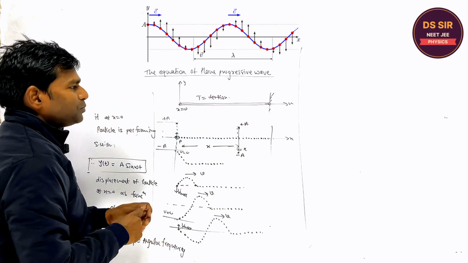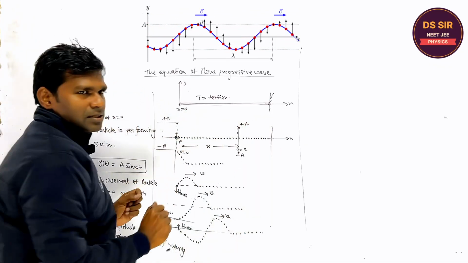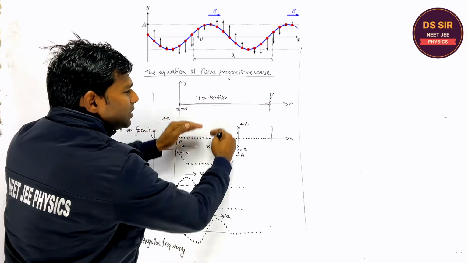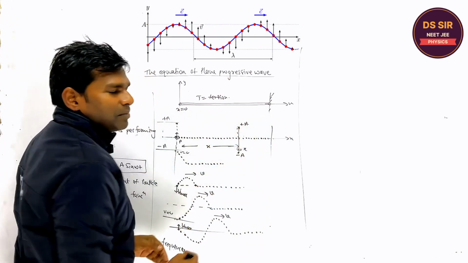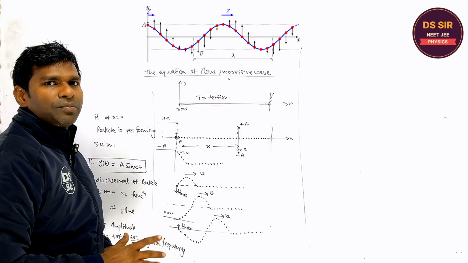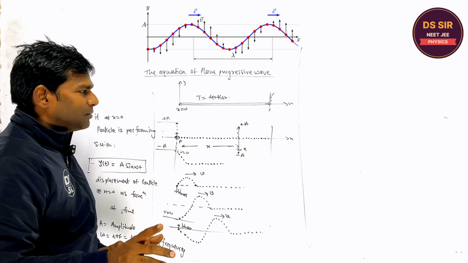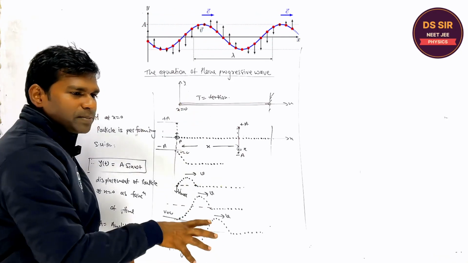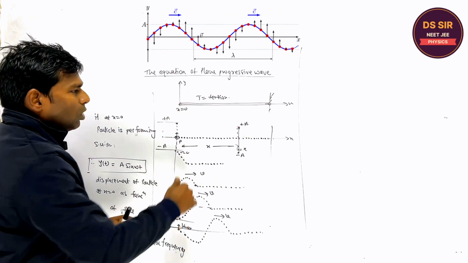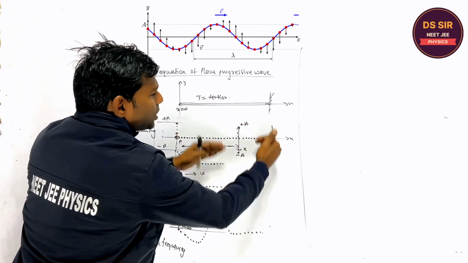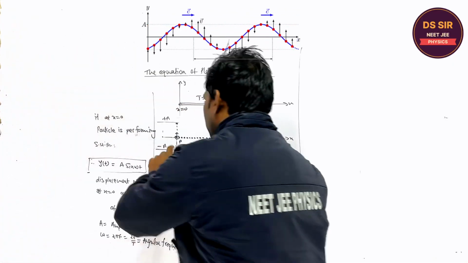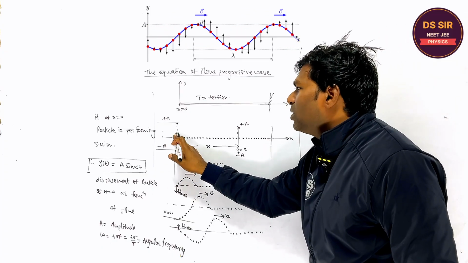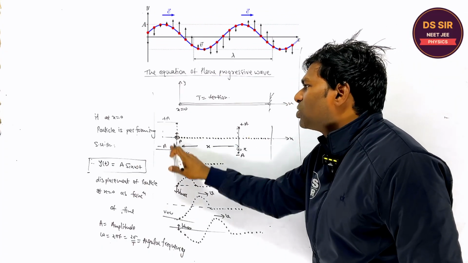So listen one thing. If you consider a number of particles, if you start oscillating this, all the particles will start oscillating after some time and they produce the wave. You understand or not? Please tell. As you can see on the surface of the water, if you drop some stone somewhere, all the particles about their mean position will start oscillating, right? So this is the displacement of the particle y as a function of time t.